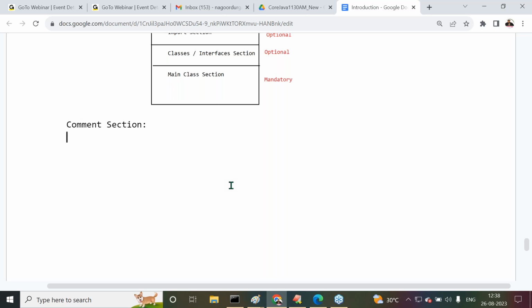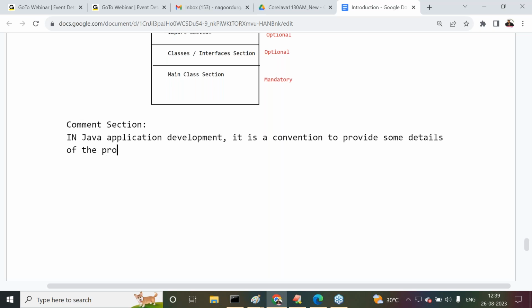Observe carefully. In Java application development, it's a convention to provide some details about the project in the present Java file.